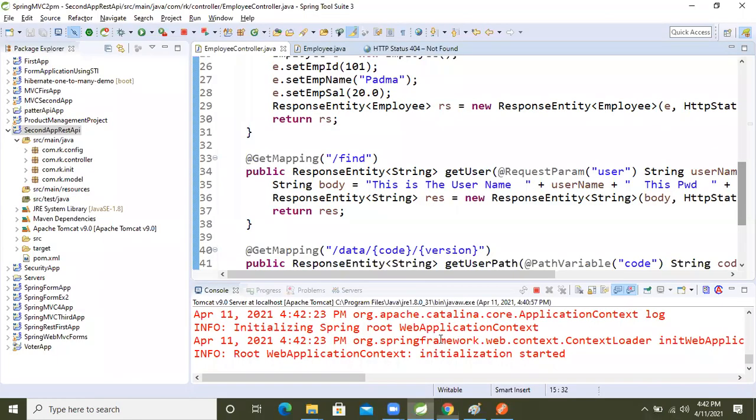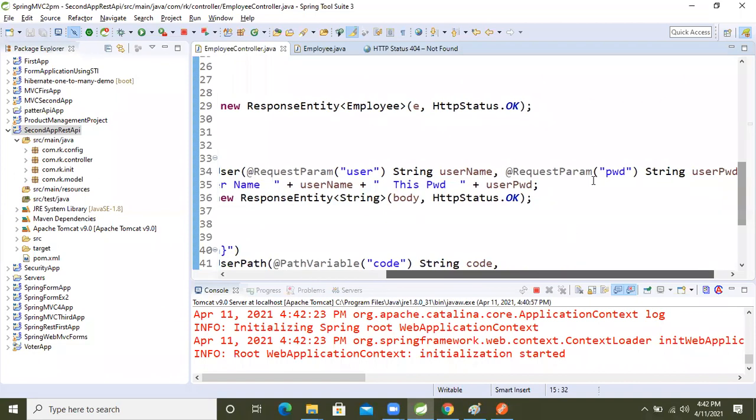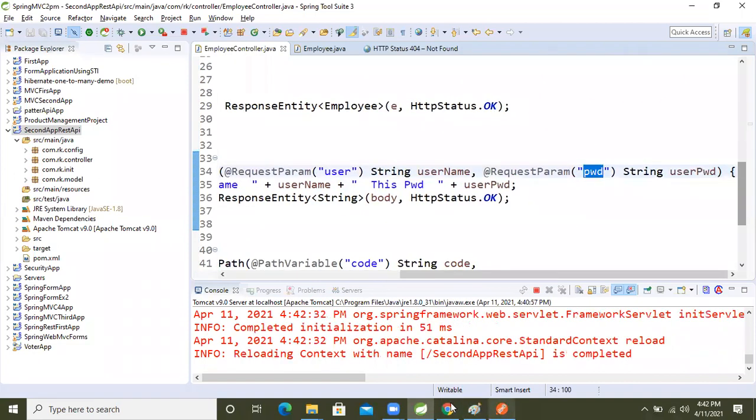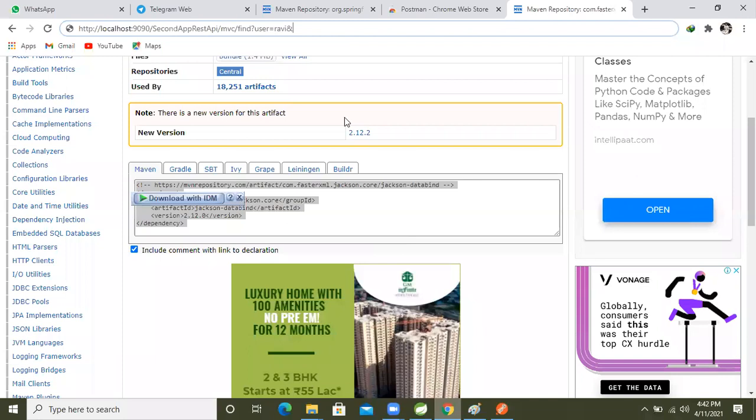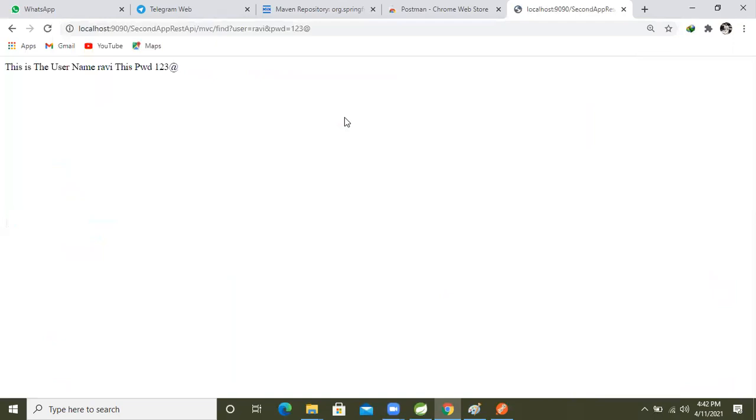After then, another one is PWD, right? PWD equal to, just what I'm taking, 1234 at the rate something. Okay, at the rate. Now make the request. Yeah, see, this is the username Ravi, this is the password 123. We are getting the result, right? But this is the query parameter, right? We are using the query parameter. Whatever things we are specifying, those data we are sending.